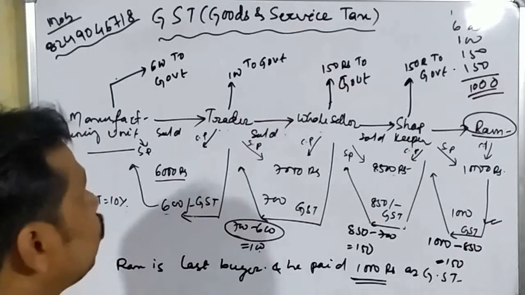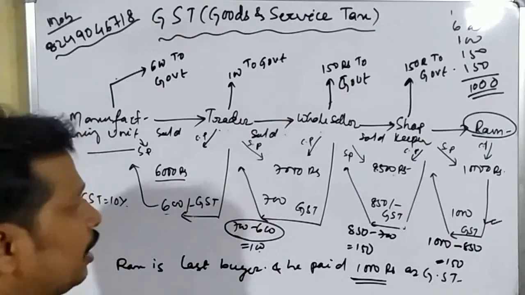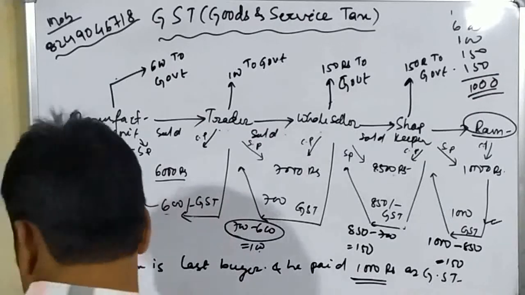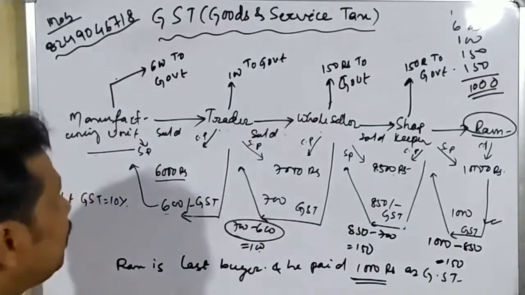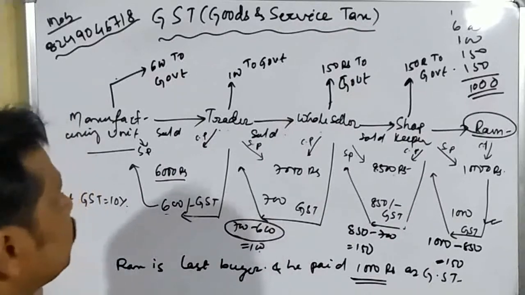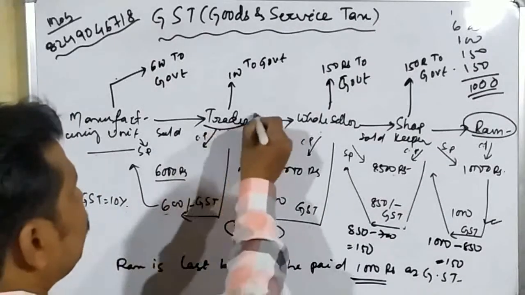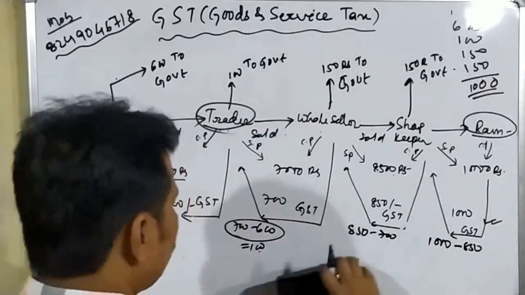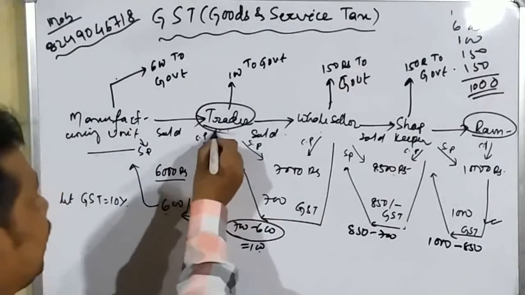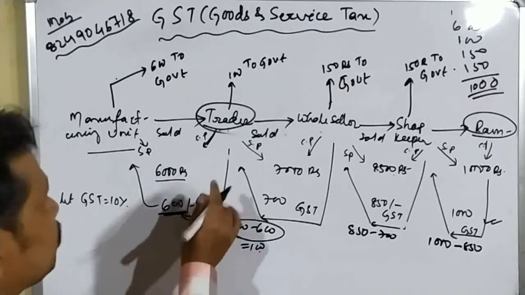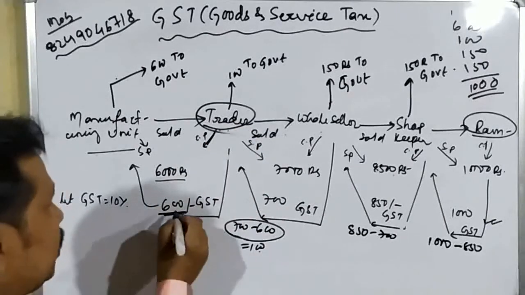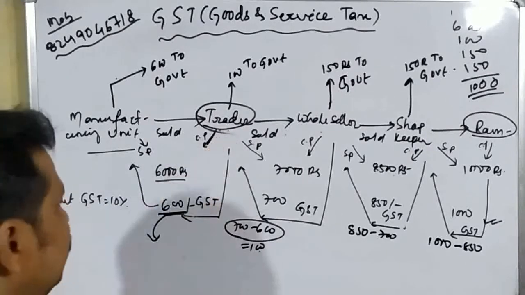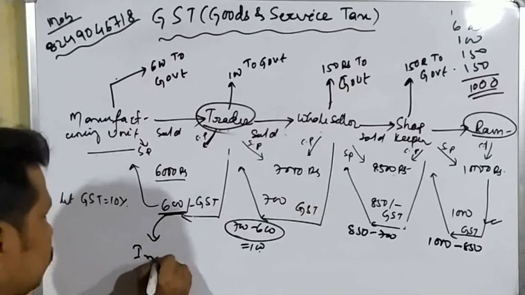Now the question is, what is the input GST, what is the output GST, and what is the GST credit? Now come to student, what is the input GST? Suppose we think about the trader. Okay, student. So here the trader has given 600 rupees while buying that mobile. So this is known as the input GST for the trader.